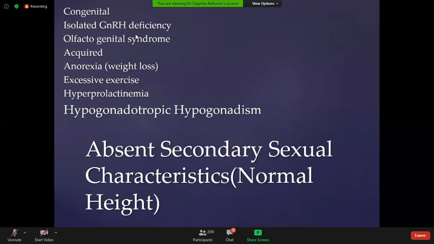the category of hypogonadotrophic hypogonadism, because for the hormones to work or the formation of hormones, there is a certain percentage of fat needs in the body, because these fats are responsible for the formation of hormones. So when the patient has weight loss or excessive exercise like ballet dancers, athletes, so the deficiency of fat in the body that causes hypogonadotrophic hypogonadism. Sometimes hyperprolactinemia, increase in prolactin secretions give negative feedback to the pituitary gland. In response to that, there will be decreased secretion of FSH and LH that causes hypogonadotrophic hypogonadism.